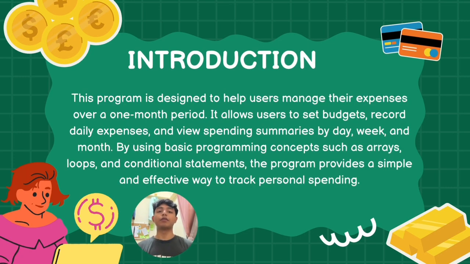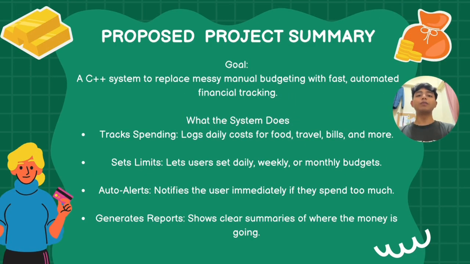Our C++ program automates monthly budgeting by tracking daily expenses against set limits. By using arrays and loops, it will generate instant spending summaries to help users stay organized and avoid overspending. It replaces manual tracking with digital precision, logs daily expenses by categories, monitors spending limits, and provides instant overspending alerts. By generating clear financial short reports, it helps users stay organized and in control of their money.